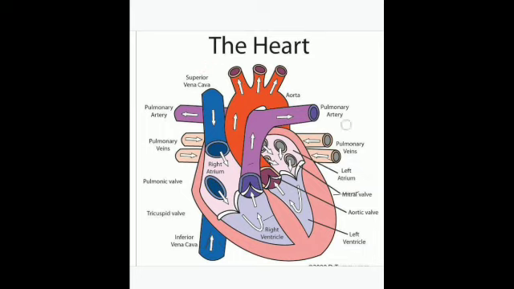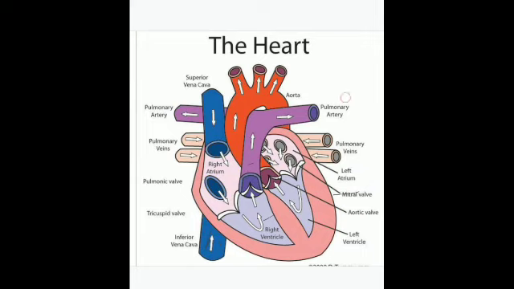You can see these veins. This is the pulmonary vein, and they carry the oxygenated blood from the left and right lungs. They open into the atrium. So I told you when I was telling you about the veins that this is the only vein which carries the oxygenated blood, and it brings the oxygenated blood from the right and left lungs, and they open into the atrium. Is that clear? And it is pumped into the left atrium.